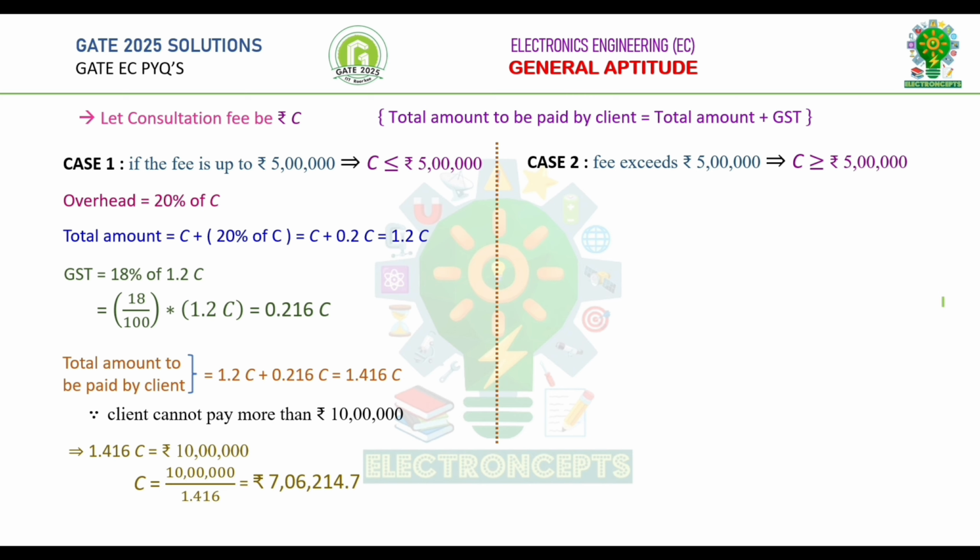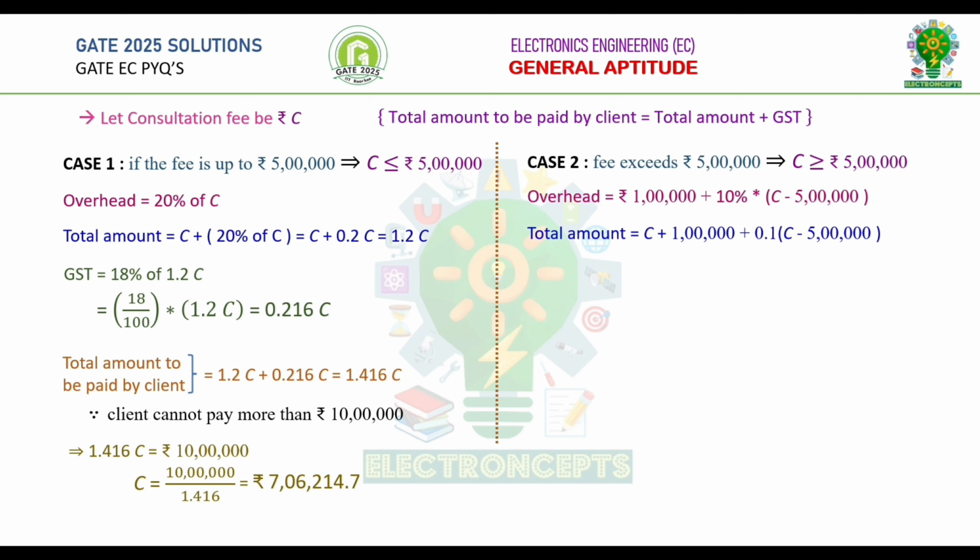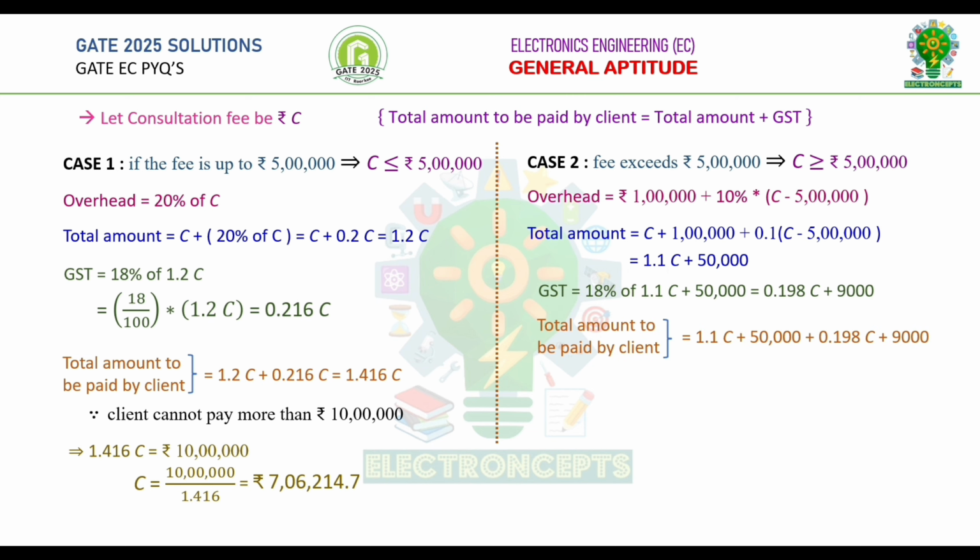Also, let us analyze case 2. Overhead is equal to rupees 1 lakh plus 10% of the amount by which the fee exceeds rupees 5 lakh, which is equal to rupees 1 lakh plus 10% of consultation fee minus 5 lakh. Total amount is equal to consultation fee plus overhead, which is equal to 1.1C plus 50,000. GST is equal to 18% of total amount, which is equal to 0.198C plus 9,000. Total amount to be paid by the client is equal to GST plus total amount, which is equal to 1.298C plus 59,000.